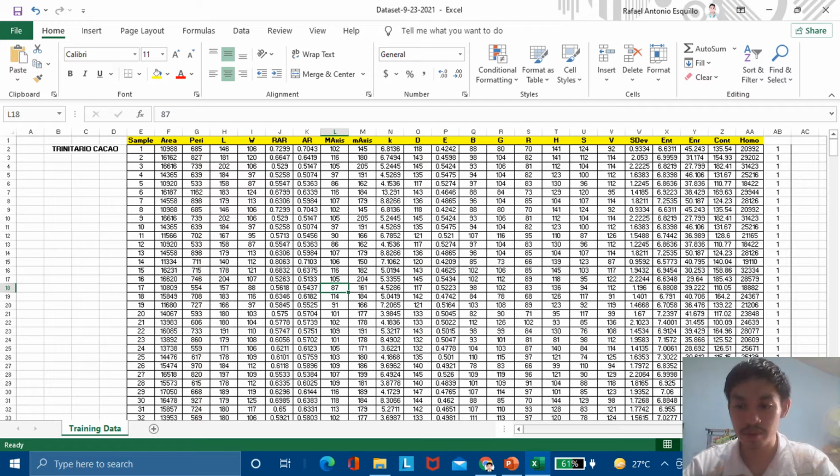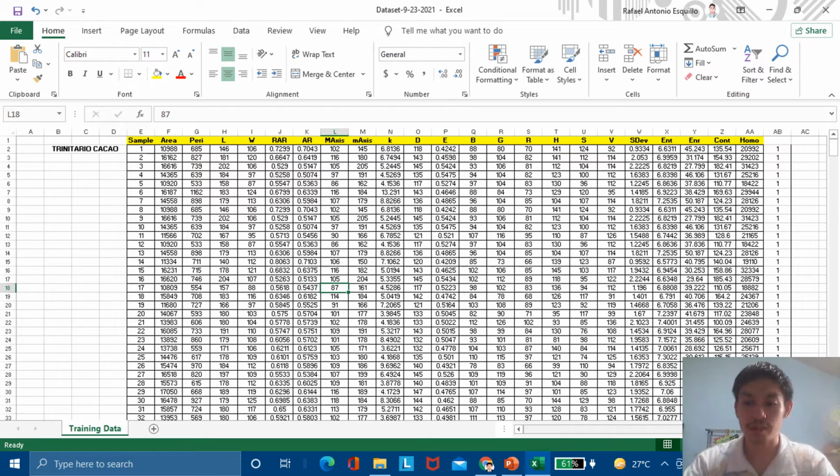Here are two types of cacao, Trinitario cacao. Here you can see the Trinitario cacao. You can see blank spaces on the left, and at the rightmost column, there is no title or no headings for the numbers 11111 that indicate it's a Trinitario cacao. So maybe this is the error.